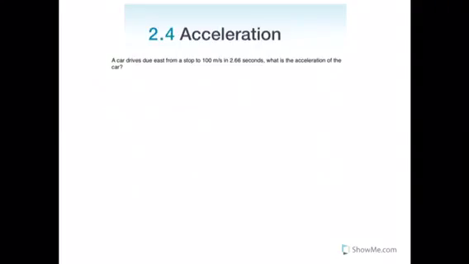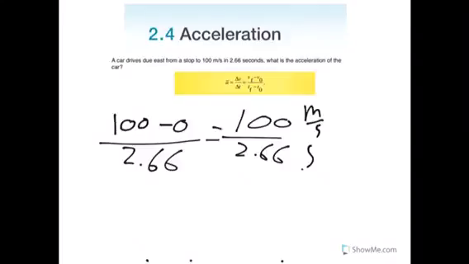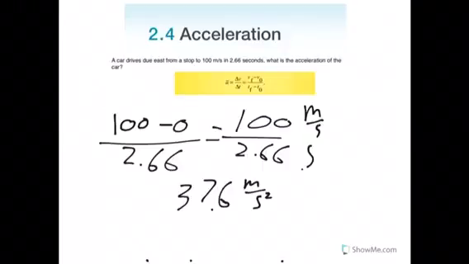So let's try to do one by ourselves. A car drives due east from a stop to 100 meters per second in 2.66 seconds. What is the acceleration of the car? So we can go ahead and take a look at our equation, and we see that it's still change in velocity over the change in time. Now because it goes from a stop, the initial velocity would be 0, and its final velocity would be 100 meters per second. So our equation will look something like this. Now all that's left to do is plug it into a calculator, and we get 37.6 meters per second, or meters per second squared.